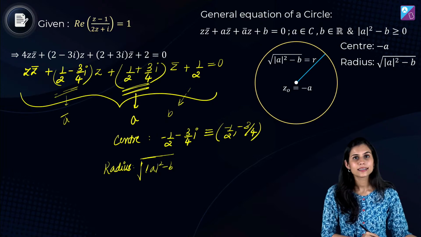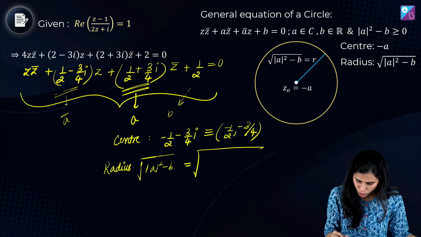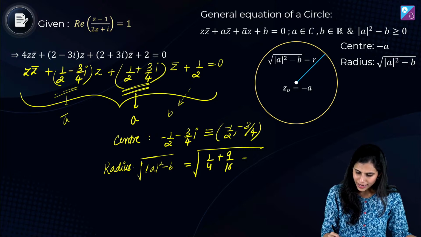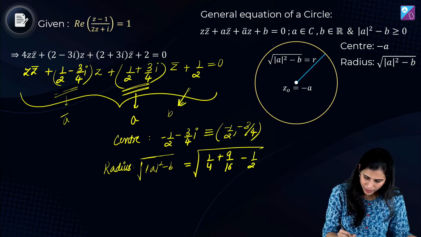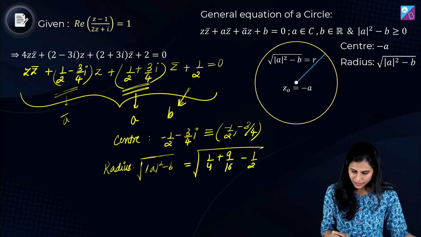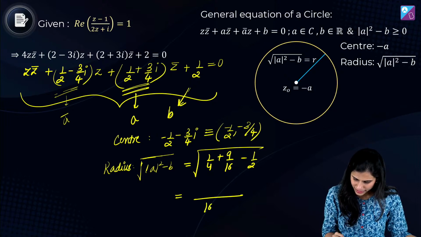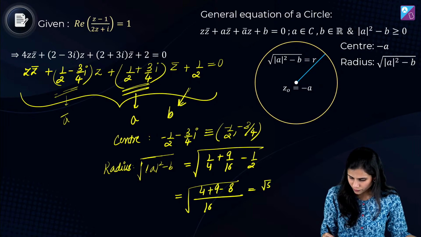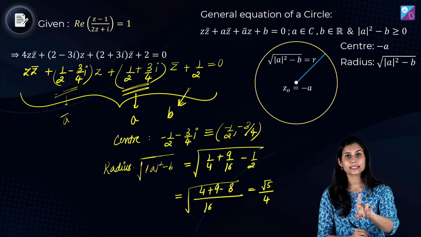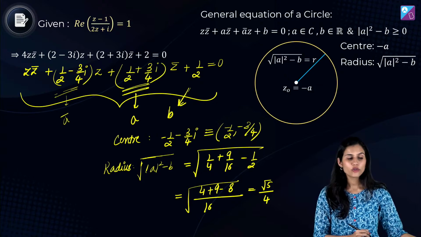minus b. Right? What is mod a square? 1 by 4 plus 9 by 16 minus b. b is nothing but 1 by 2. And this will come out to be, LCM 16, you get 4 plus 9 minus 8. This gives you root 5 by 4. This is the radius. Radius is root 5 by 4 units.